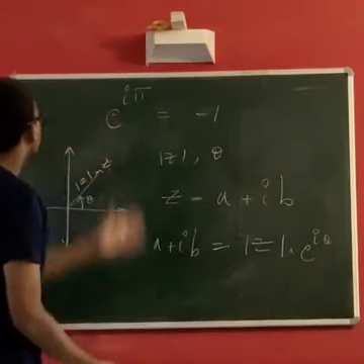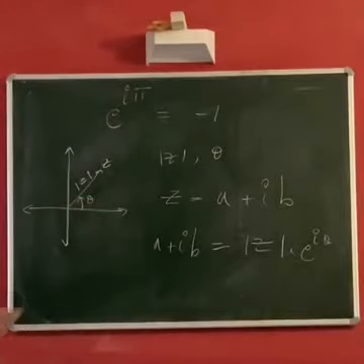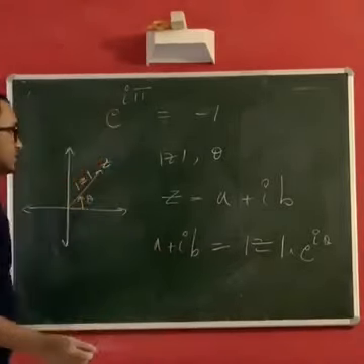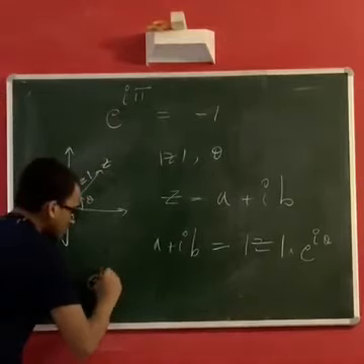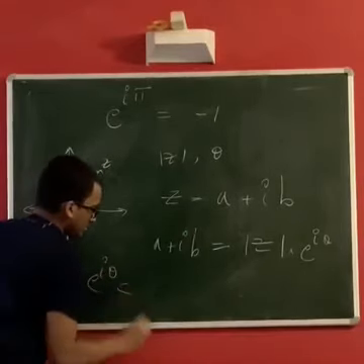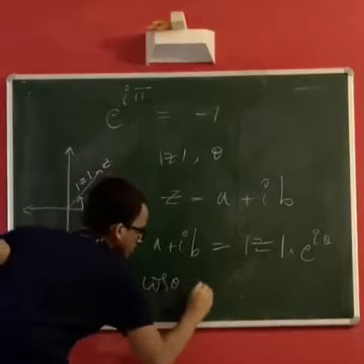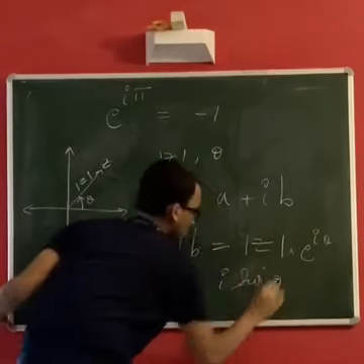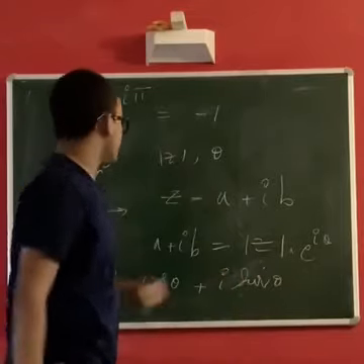This is how e to the i pi, e to the i theta comes. How do we make sense of this? I'll try to explain that now. e power i theta is equal to cos theta plus i sin theta. Now this is the underlying expression that we are using to write this.